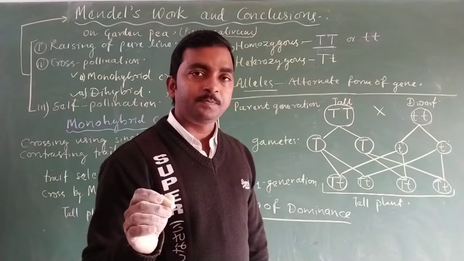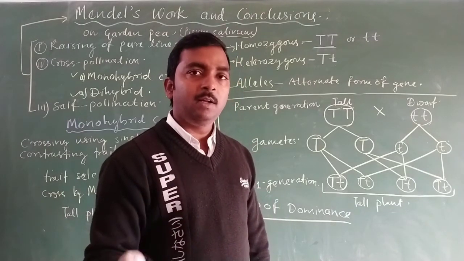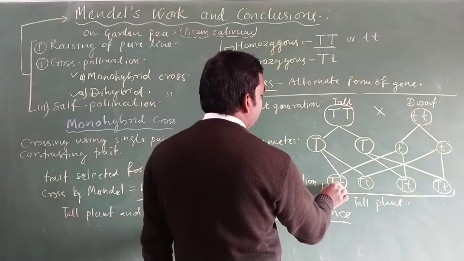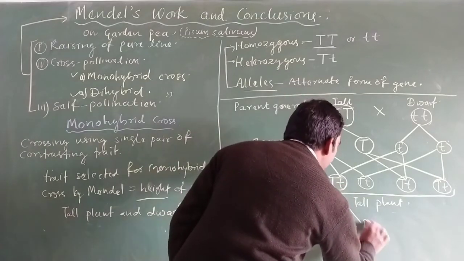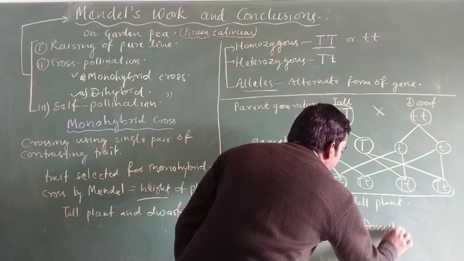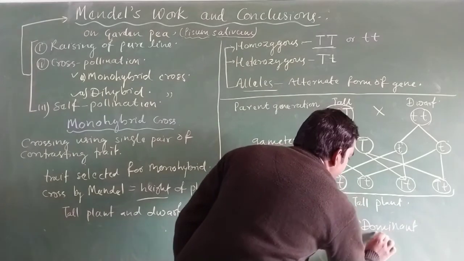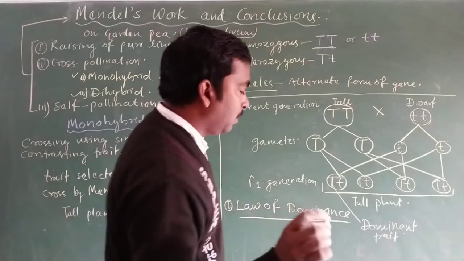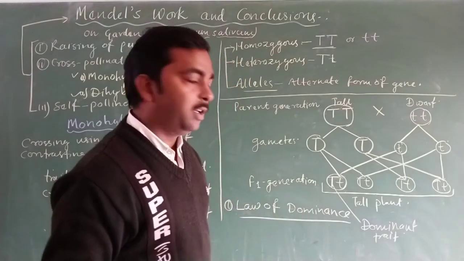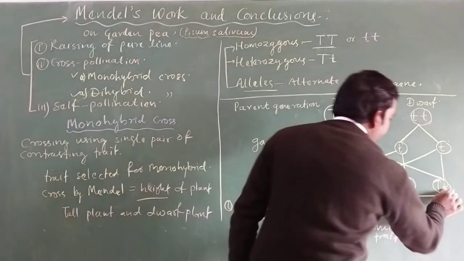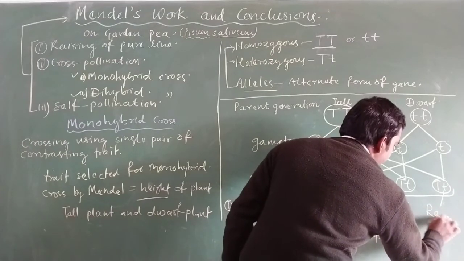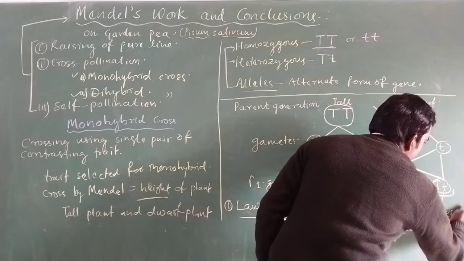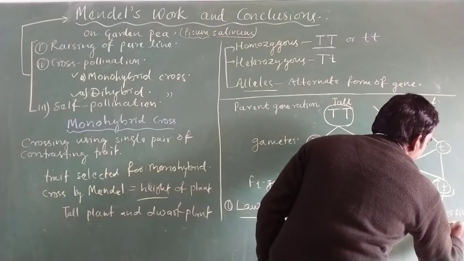The character which is able to represent itself in the F1 generation is known as the dominant character, or dominant trait, while the other, which is unable to express itself, is known as the recessive trait.